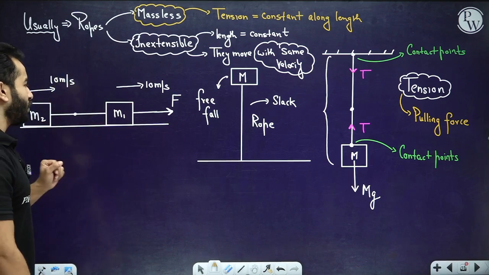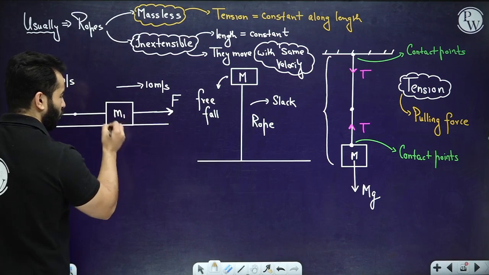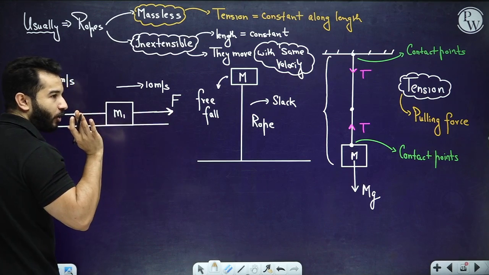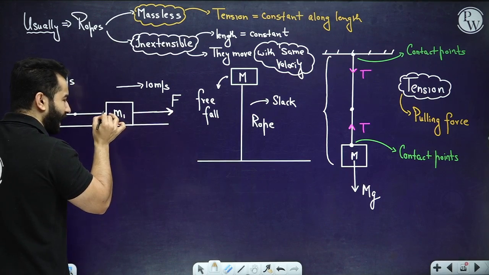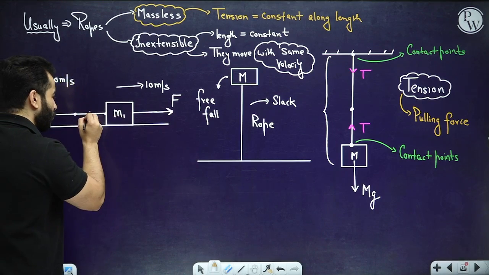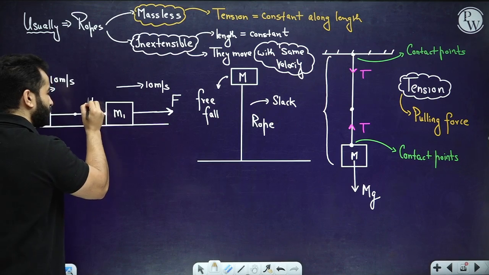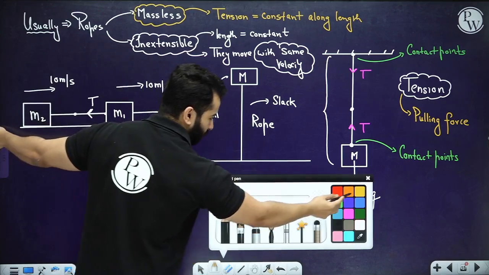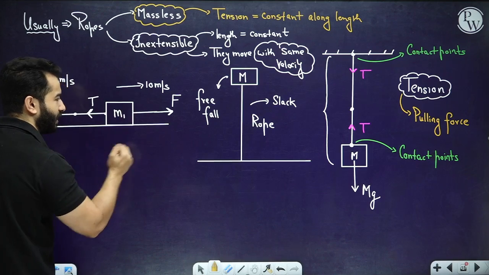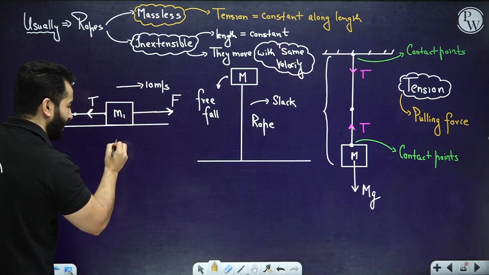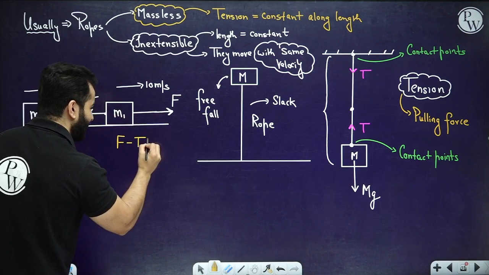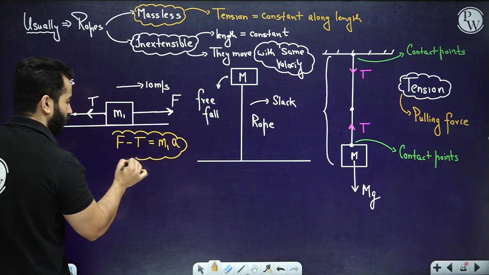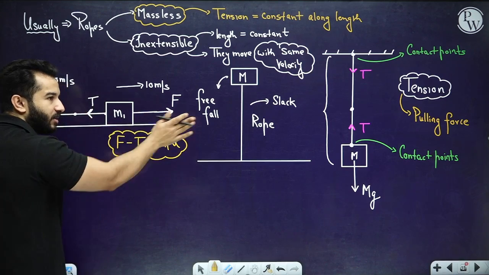So to draw the tension over here, how are we going to do it? If you want to talk about M1, for M1, this is force F, we have drawn it. This is the point of contact that you want to look for. So this is how you are going to draw tension T on M1. Right? So for M1, if you want to write down the second law, you're going to write F minus T equals M1 into A. Of course, F minus T, because the system is moving in this direction.